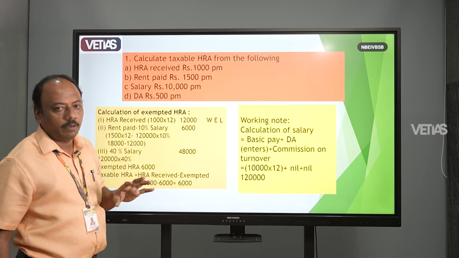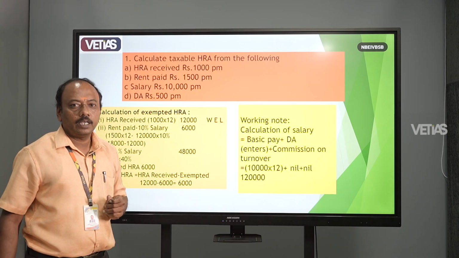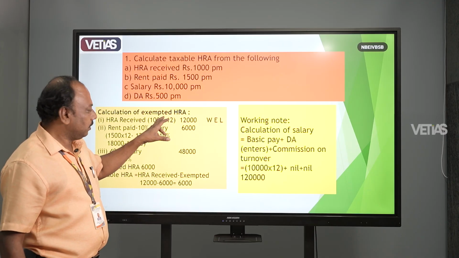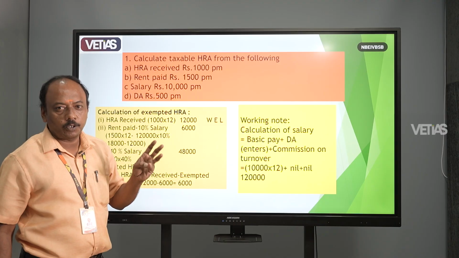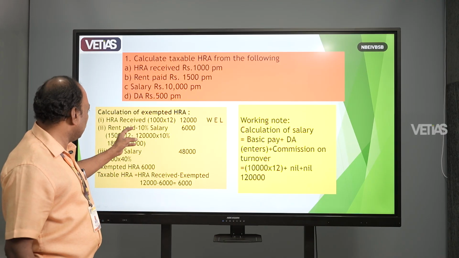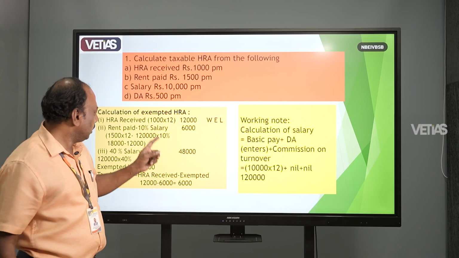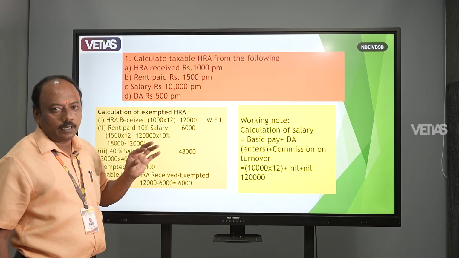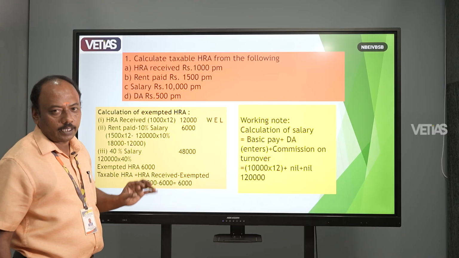I have given one example of how to calculate the HRA, the house rent allowance. I already explained the procedure: 50% of salary for metropolitan cities, 40% for non-metropolitan cities, and rent paid minus 10% of salary, compared with the HRA received. Based on this, we are going to calculate the exact HRA.